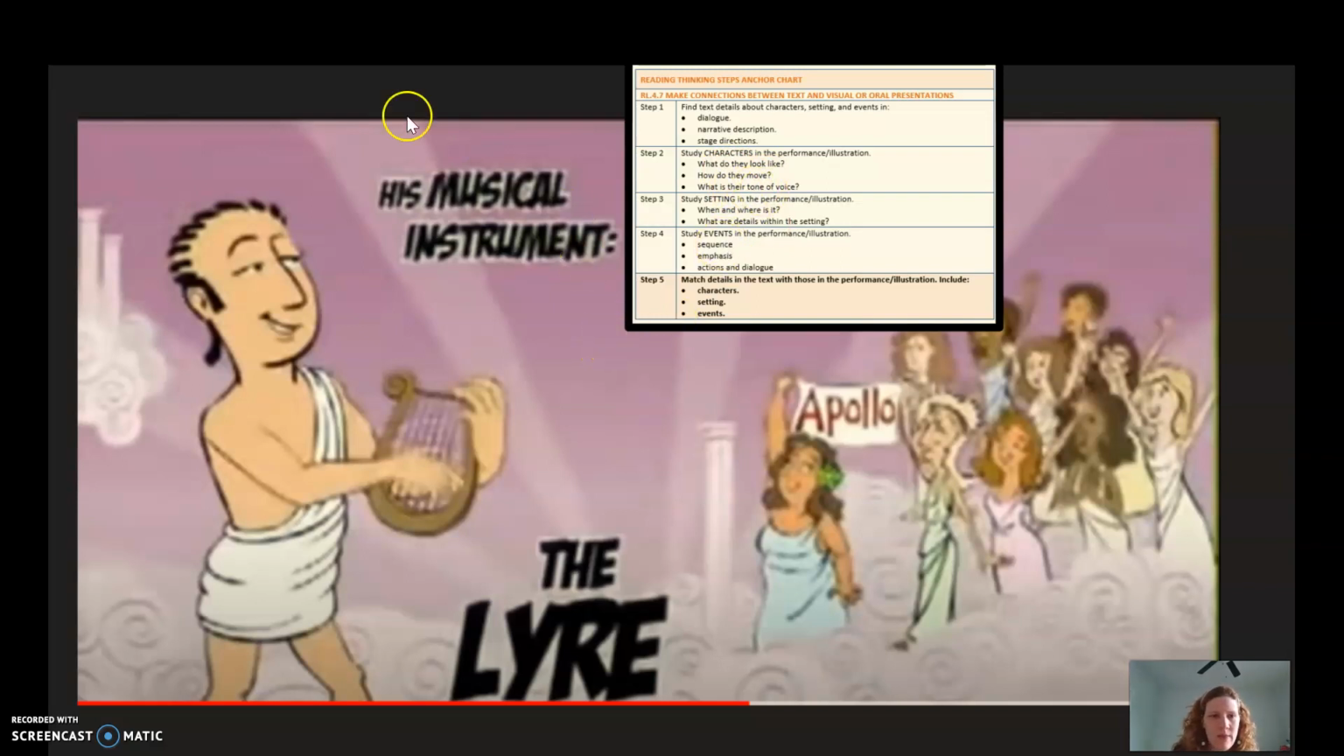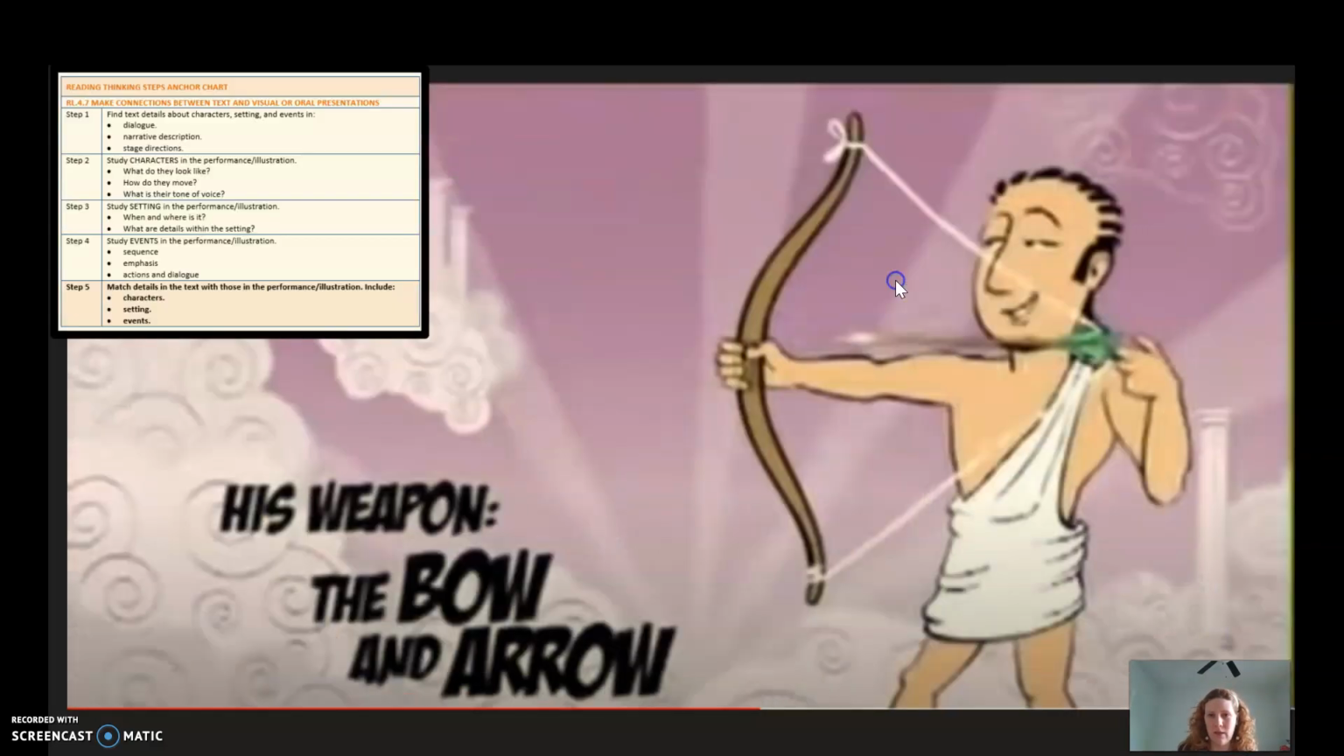In this video, it shows Apollo playing the lyre and all the goddesses enjoying his music, and he seems happy. That matches my description in the text. All right, I can go to step 3. I need to study the setting in the performance. Let's look at the setting. Where is it and what details are in the setting?